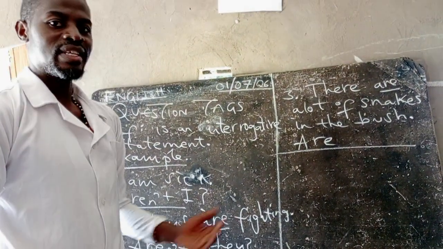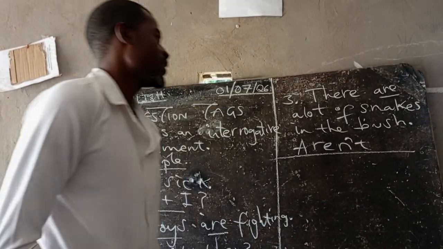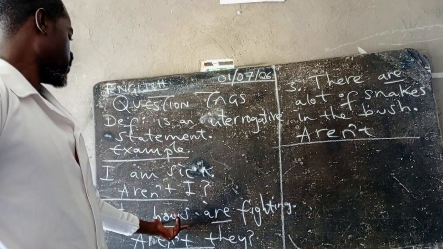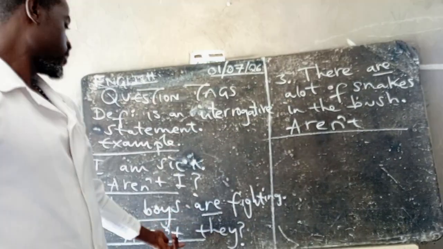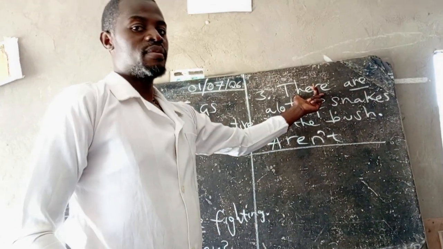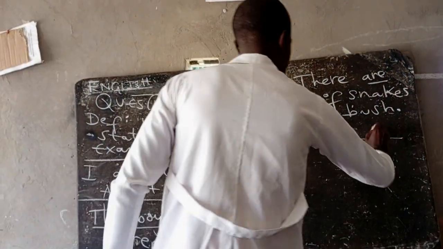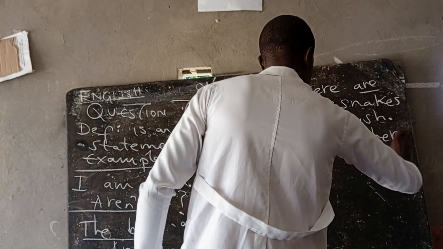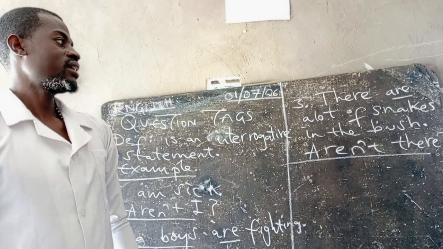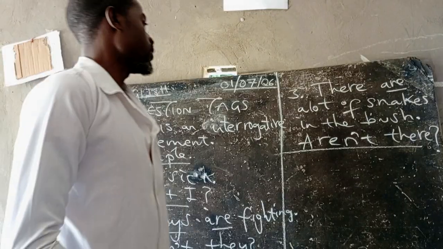It's positive, so the answer should have a negative. We use the short form of not, so aren't. Now look at this: here we're using the subject, the noun, and we change it to the pronoun they. But here we have there. Remember, it's an adverb of place. So we get aren't there. This is a very, very important part that you have to take note of.